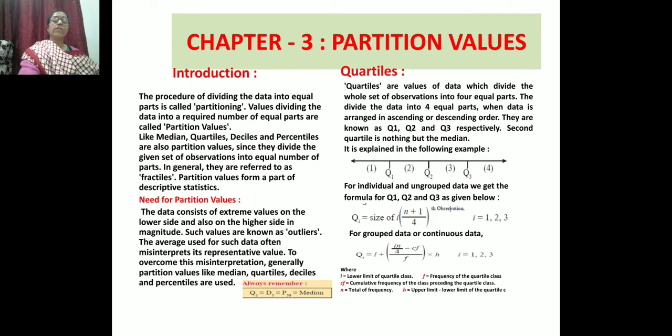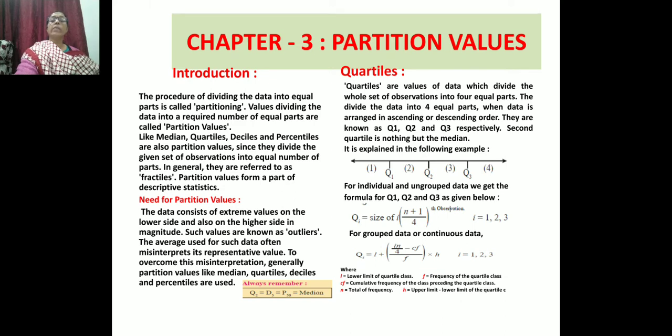You can see that Q2 is equal to D5 is equal to P50. These all values are equal to median. So Q2 means quartile 2, D5 means decile 5, P50 means percentile 50, is equal to median.